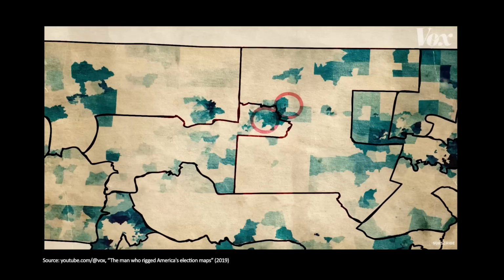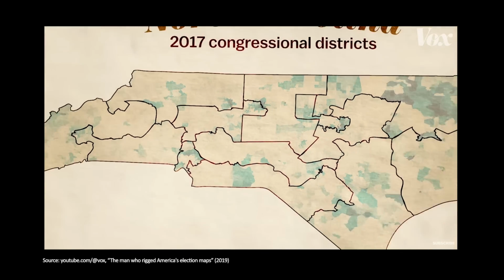So the system basically discourages people from voting for smaller candidates and parties that don't stand a chance of winning. And vice versa, if we look at how the political parties are set up, it seems like this is also the reason why in the US, political ideologies that in other countries would be split into several more nuanced parties have all been combined into these two major parties, because only then do they even stand a chance of getting the majority of votes. Another issue about the congressional districts that are used in the elections of the House is gerrymandering, where the outlines of the districts are changed in order to benefit the party in power. But we're not going to get into that right now. Instead, I'll link a great video by Vox in the description below.